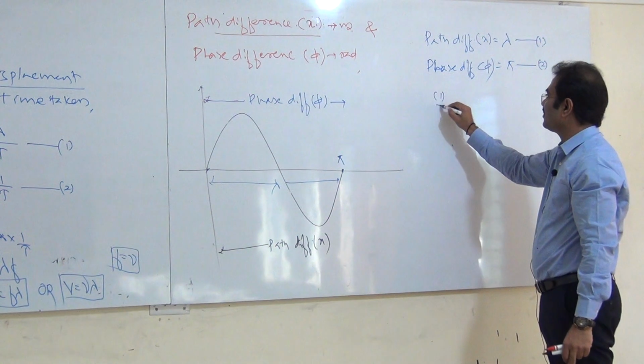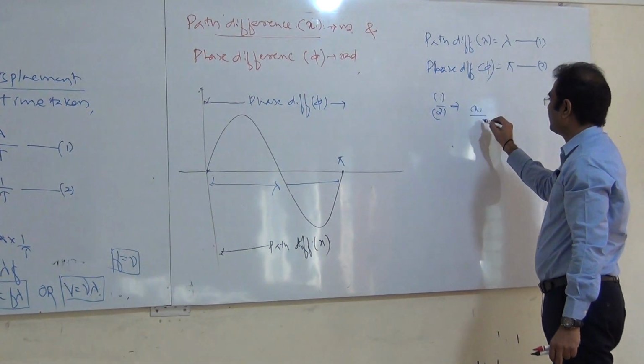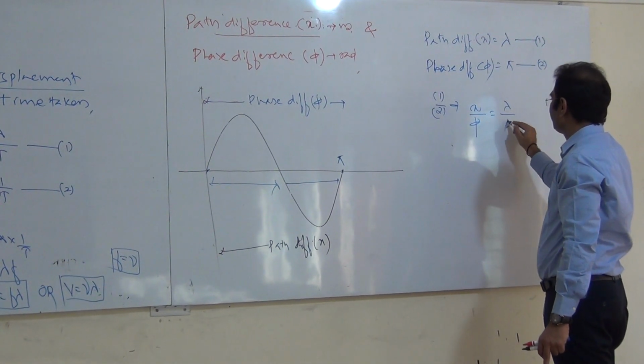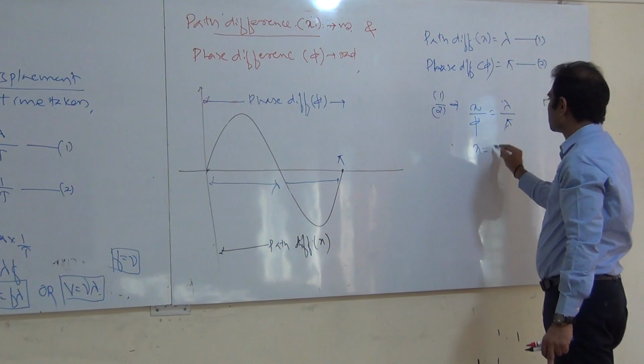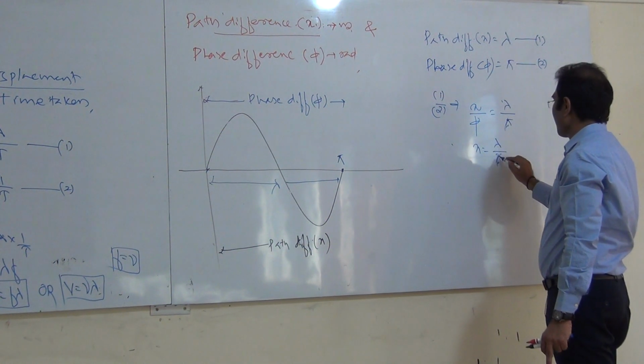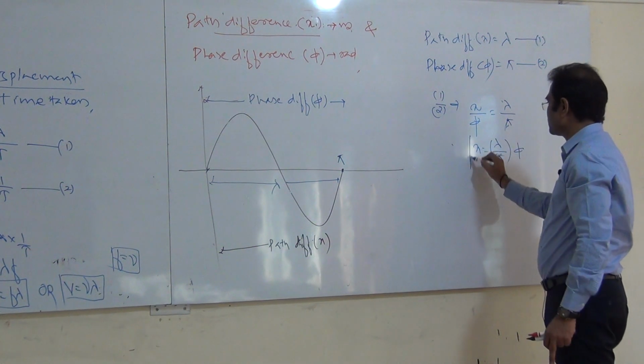Therefore 1 divided by 2 gives x divided by phi is equal to lambda divided by pi, or x is equal to lambda divided by pi into capital phi. This is the relation.